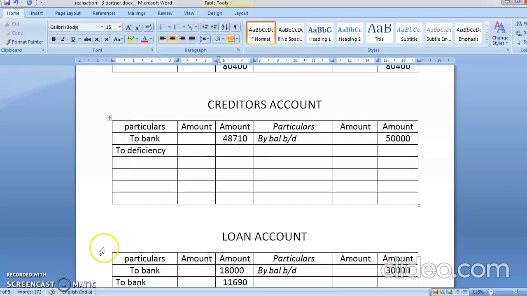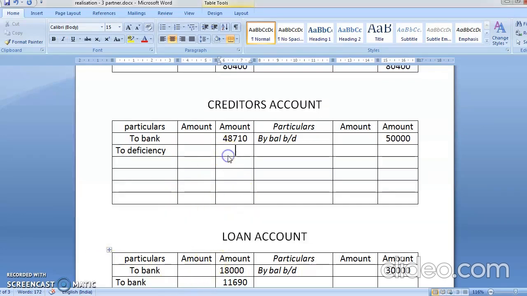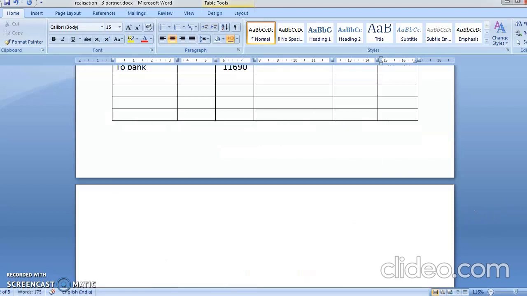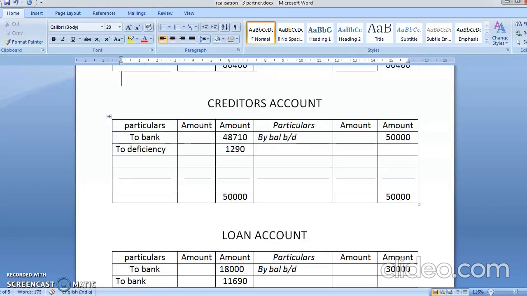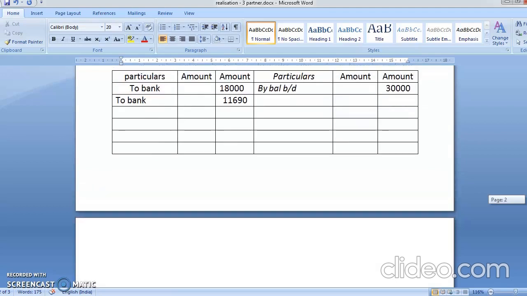Yes, what is the difference? So the difference comes to 50,000 minus 48,710. So the difference is coming to 1290. So 1290. Okay, so here also 50,000. And last is my creditors loan account.